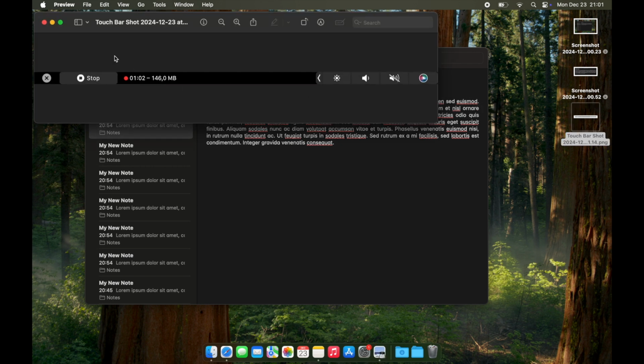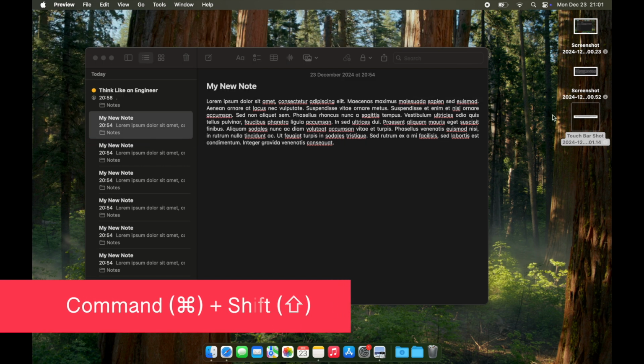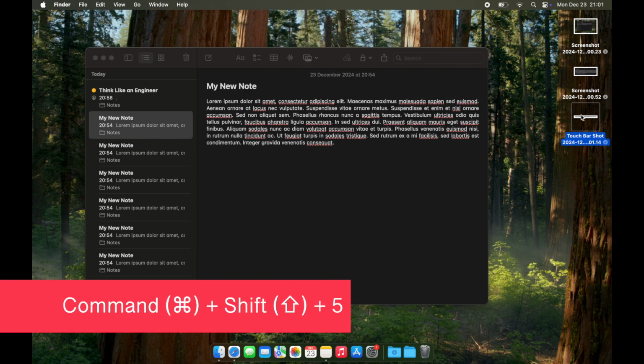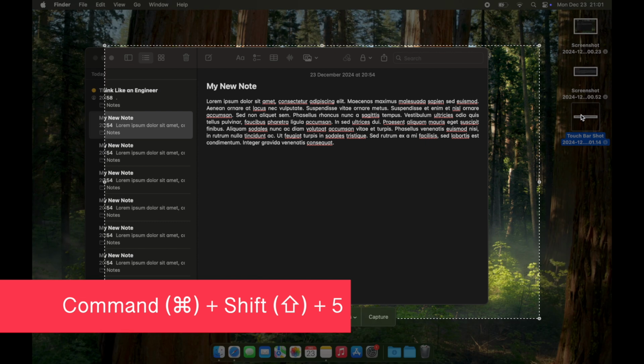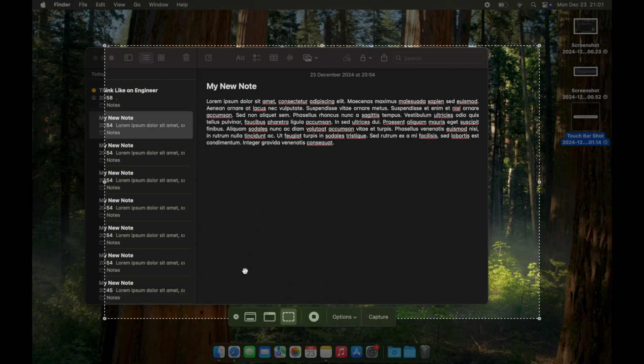You can record your screen using the same built-in feature on your Mac. The Command-Shift-5 combination will open a panel where you can select your recording options. You can record your entire screen, capture a specific window, or select a portion of your screen to record.